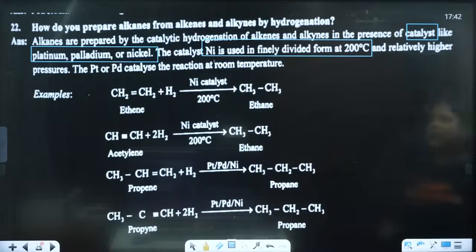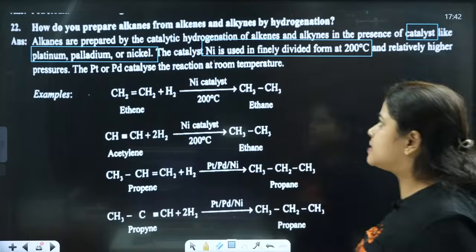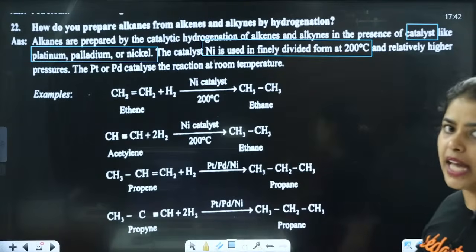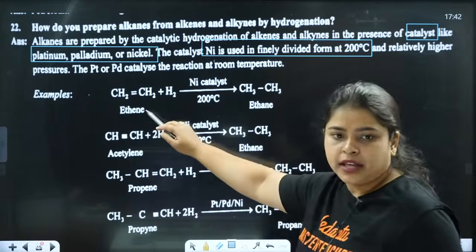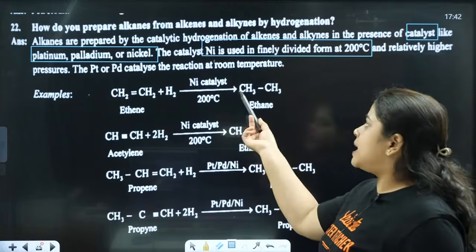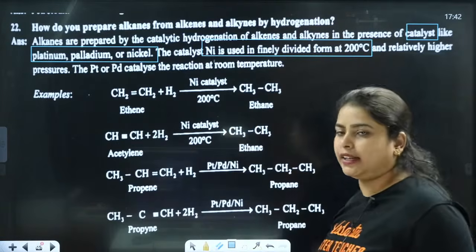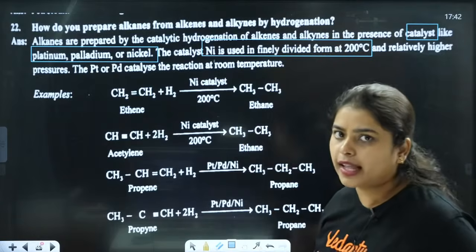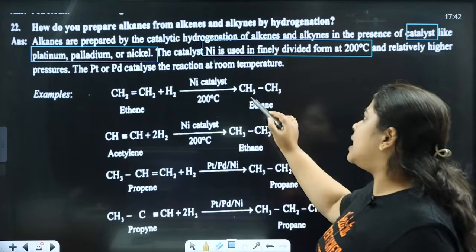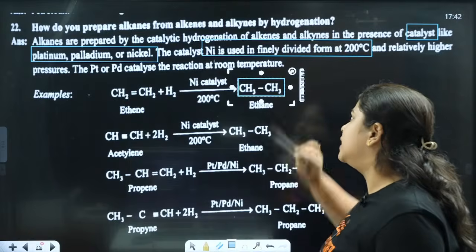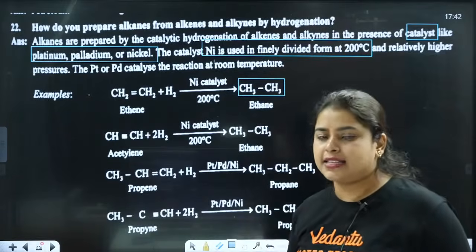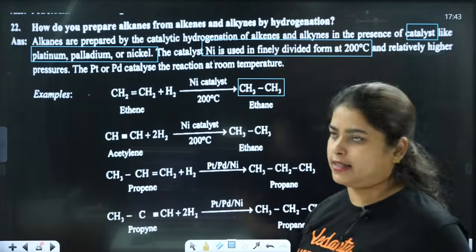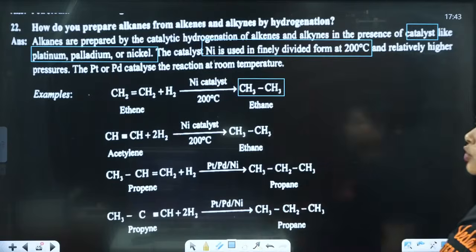Clear? Next, at relatively higher pressure, the Pt or Pd catalyzes the reaction at room temperature. So this is ethene, here in the presence of nickel catalyst at 200 degrees Celsius. We are heating at 200 degrees Celsius. Clear? So what gets formed? Ethane gets formed, that is CH3CH3, in the presence of Ni as catalyst at 200 degrees Celsius. Clear? Next, they have taken acetylene.